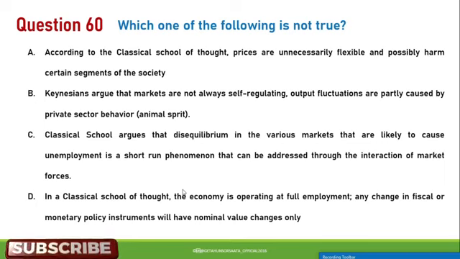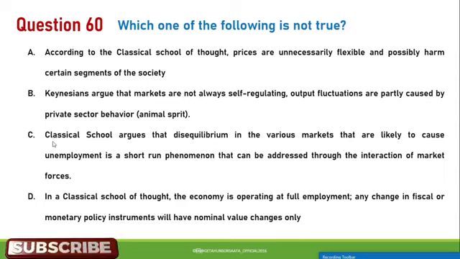Next question, question number 60. Which one of the following is not true? A. According to the classical school of thought, prices are unnecessarily flexible and possibly harm certain segments of the society. B. Keynesians argue that markets are not always self-regulating. Output fluctuations are partially caused by private sector behavior, that means animal spirits.